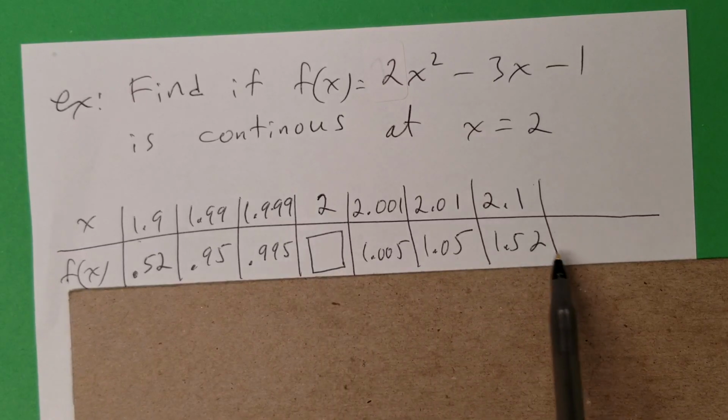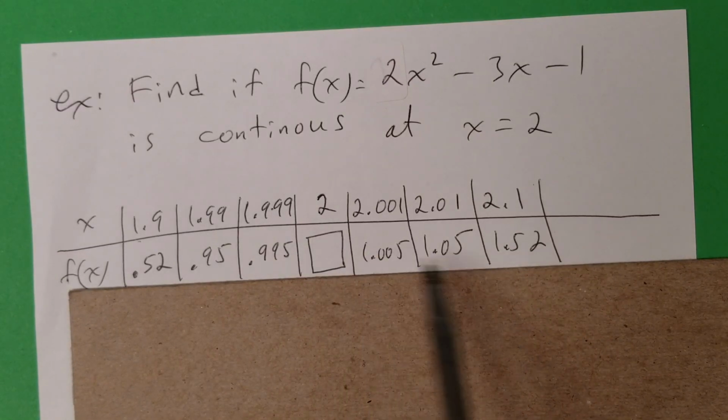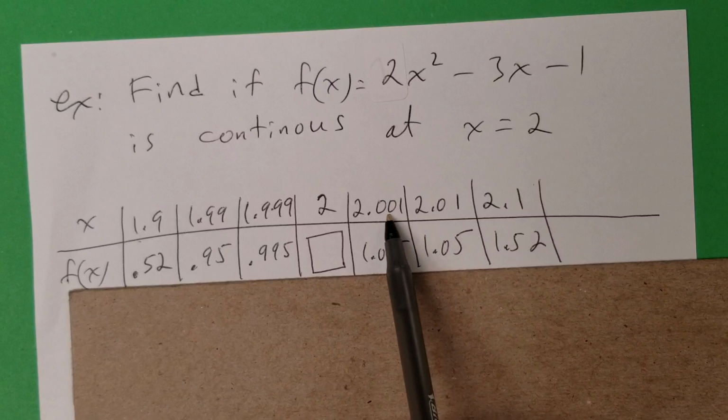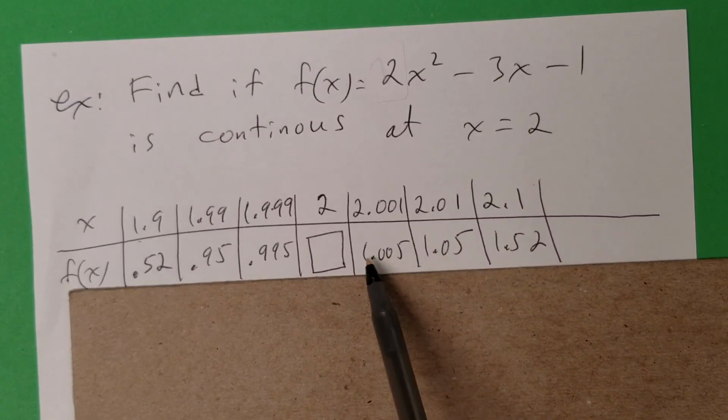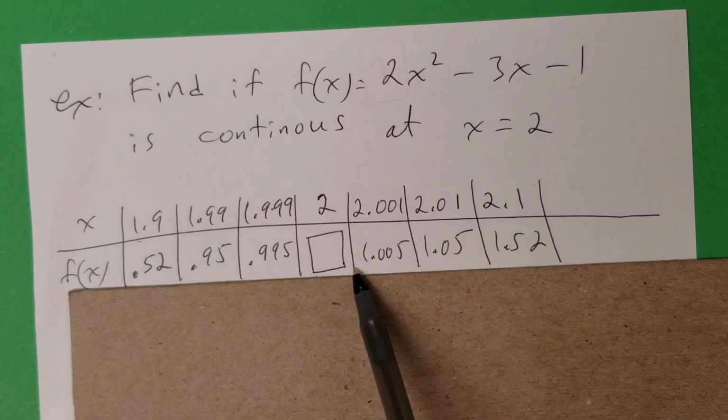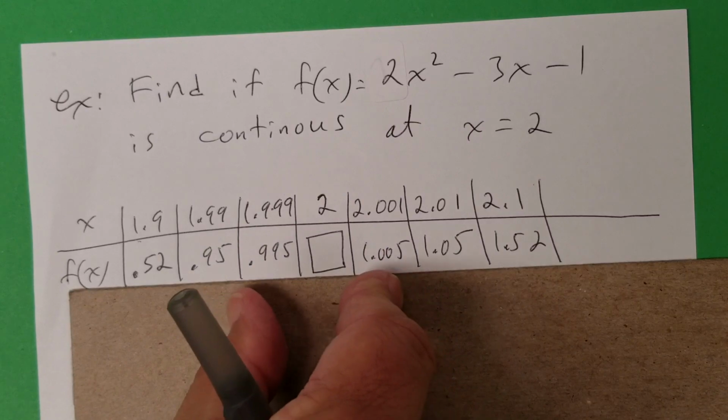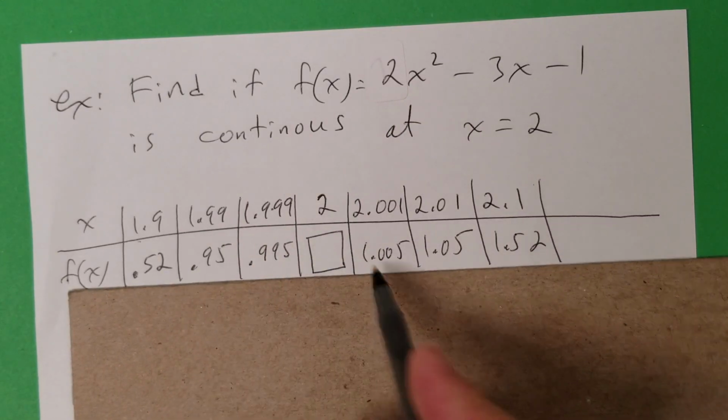I don't know. Is this getting close to 1? Right? So you plug in this one, this one, this one. Yes, it is. 1.5, 1.05, 1.0005, 1.00005. So it is getting close to 1. So they're both coming closer and closer to 1. They're approaching 1.